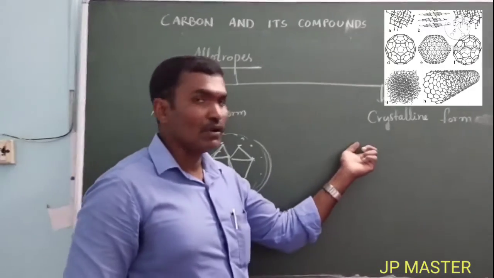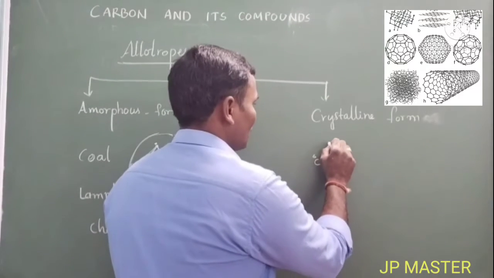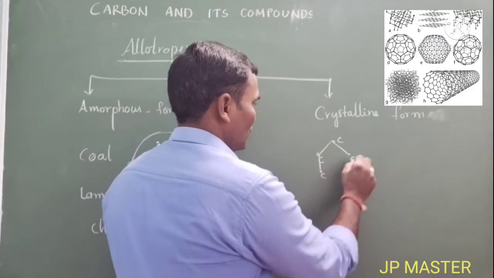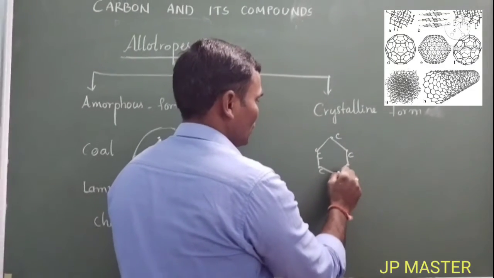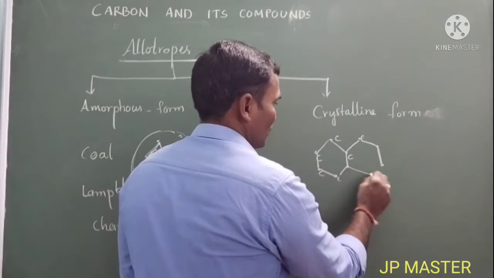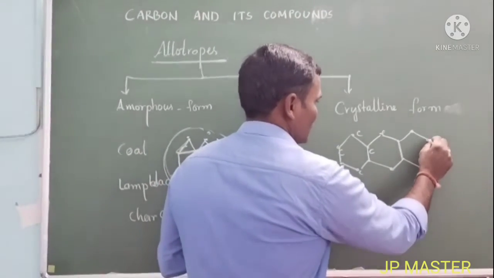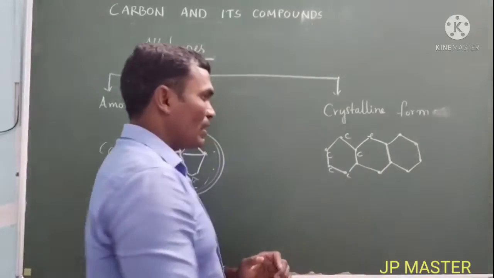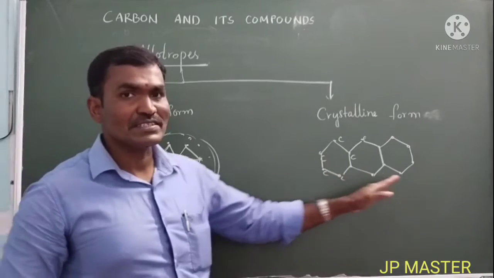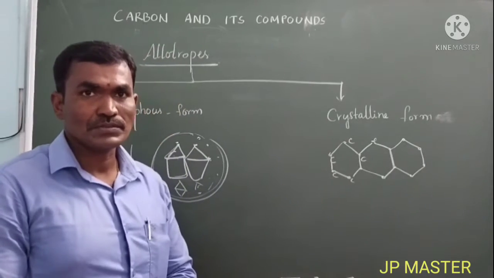What do you mean by the crystalline form of allotropes? In it, the carbon atoms are arranged in a systematic manner. So carbon, carbon, carbon, carbon, carbon. Again carbon, carbon, carbon, carbon. So what is this? Hexagon. There are 6 sides. So they are all arranged in a systematic manner. In such a carbon compound, the carbon atoms are arranged in a systematic manner. Such kind of allotropes are called crystalline form of allotropes.